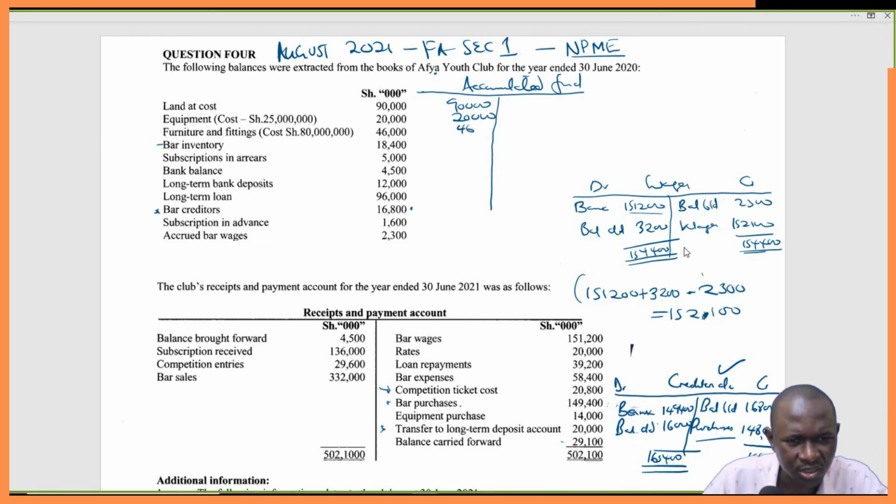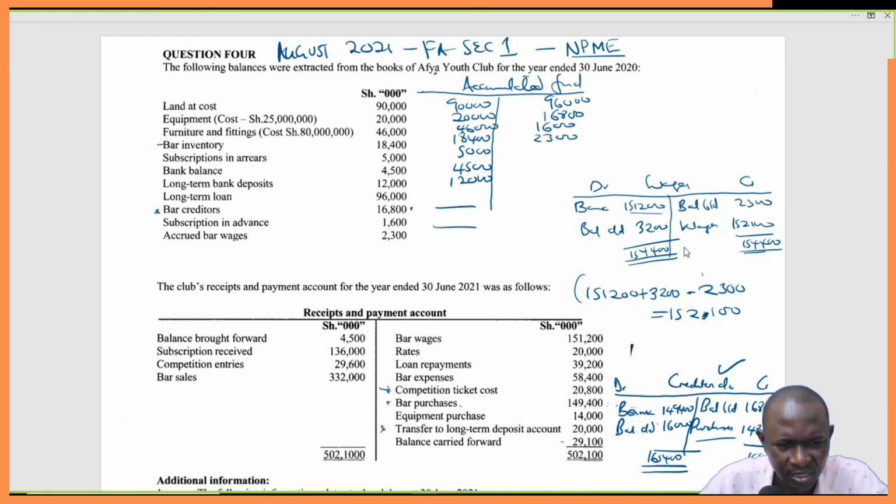Furniture at 46,000, an asset. Inventory at 18,400 is an asset. 5,000 is an asset, 4,500 is an asset. Long-term bank deposits 12,000 is an asset. Long-term loan is a liability, 96,000. Creditors 16,800, that's a liability. Subscription in advance 16,000, that's a liability. And then accrued bar wages is a liability, 2,300.